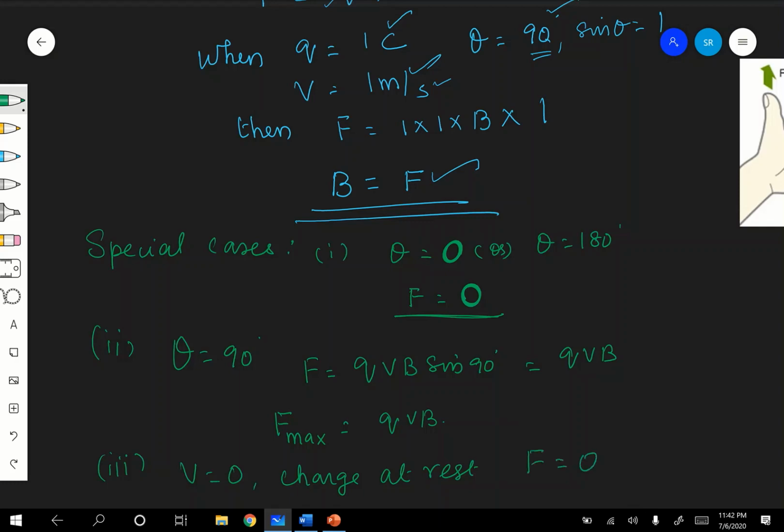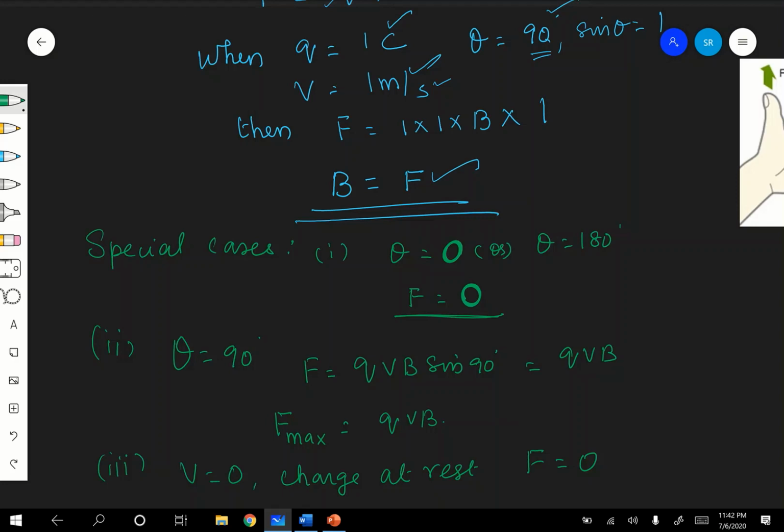Therefore, when a stationary charge is kept in a magnetic field, it is not moving, so it will not experience any force. It will experience a force only when it moves. And if it is moving parallel or anti-parallel, it will not experience any force. If it is stationary, it will not experience any force. Are you following? Hope you are following. Therefore, these are all the conditions.